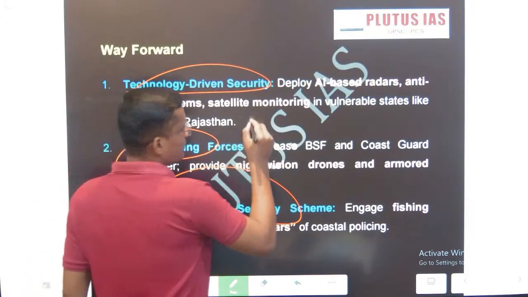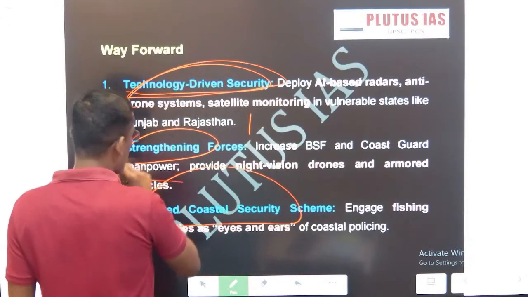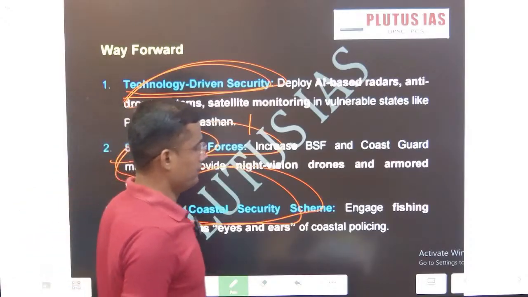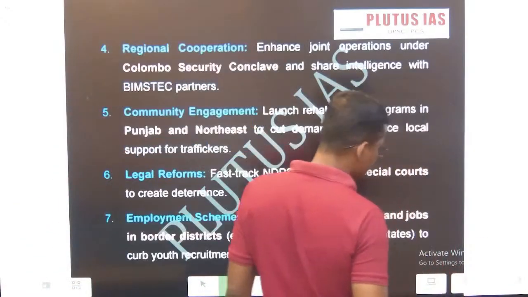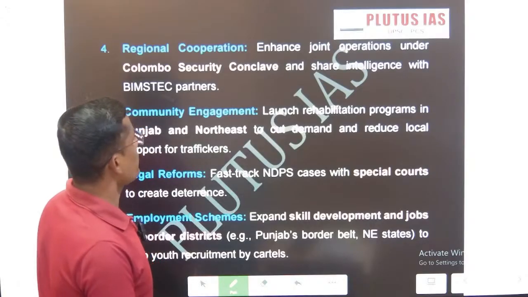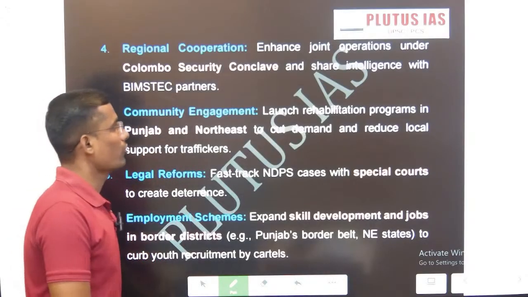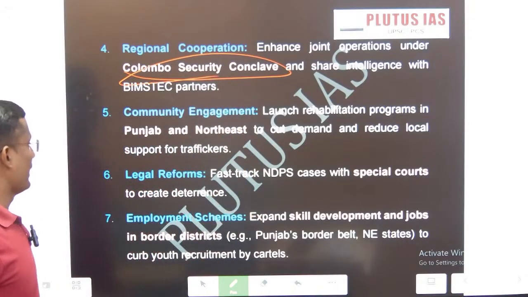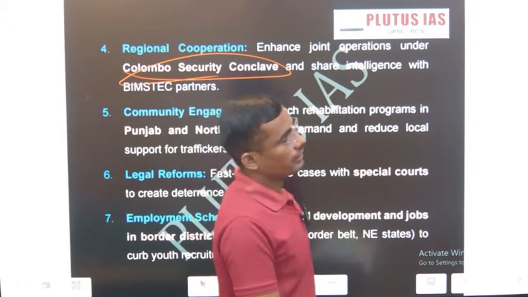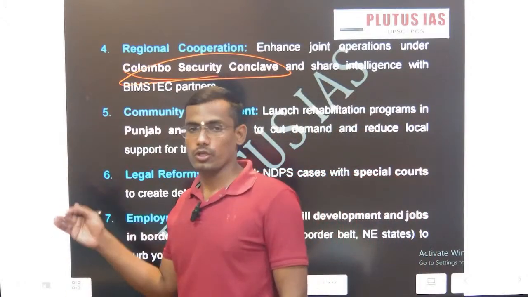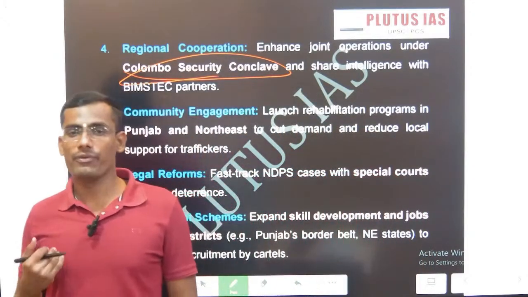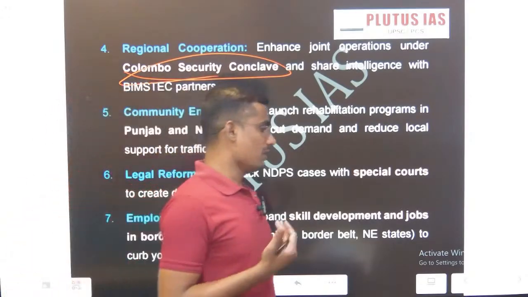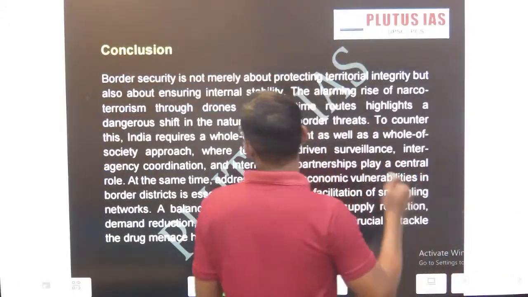Okay, the first one, as I mentioned here, is technology and strengthening the forces: integrated command and control, coastal systems, and the Coast Guard as the best example. Then regional cooperation, enhancing cooperation through the Colombo Security Conclave, which you might be aware of. Then community engagement programming, legal reforms and employment schemes for the youth in the border areas, so they get the benefit of development. Okay, this is our first topic.